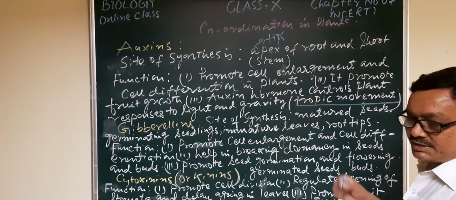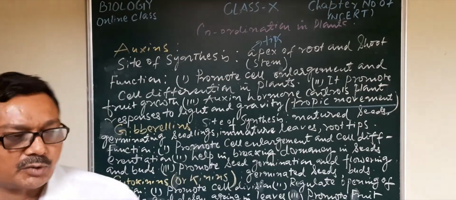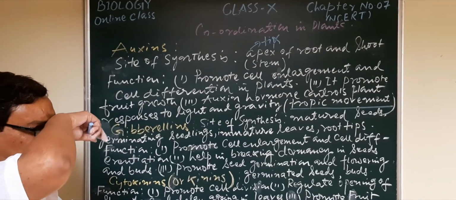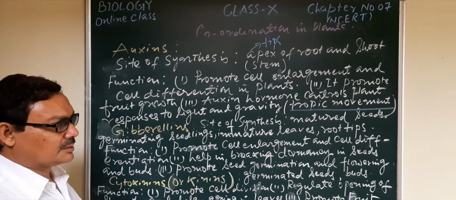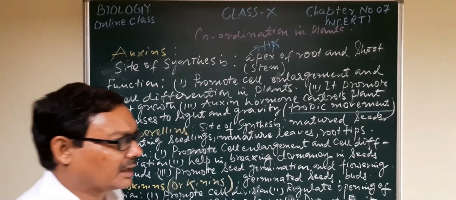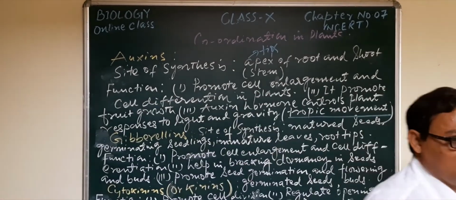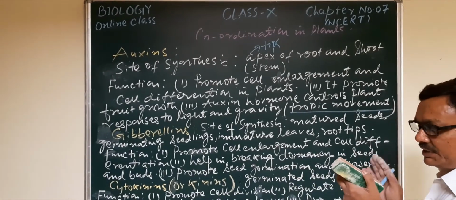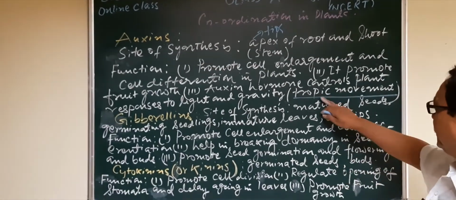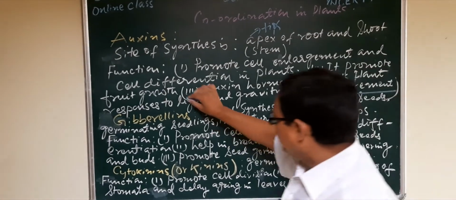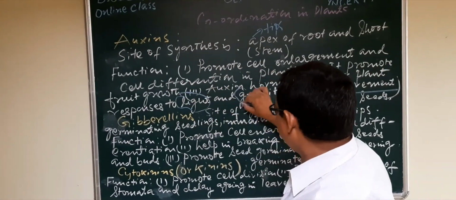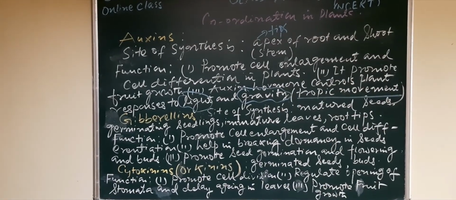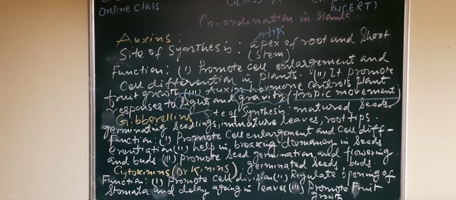When we study the movement process in the plant with the 2 different types of movement, the tropic movement and the nastic movement, at that time we will see how auxins play a greater role in the tropic movement, that is the light, phototropic, and the gravity, that means geotropic. In both cases we may see the role of the auxins.